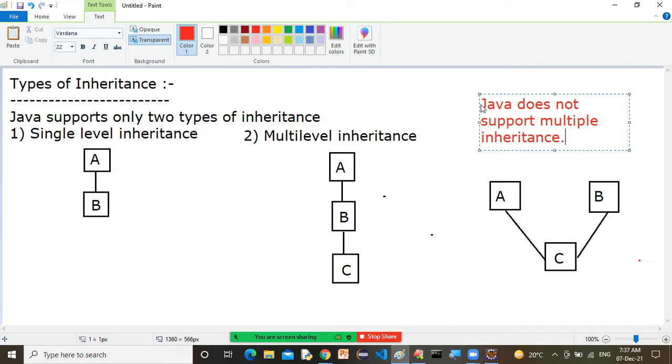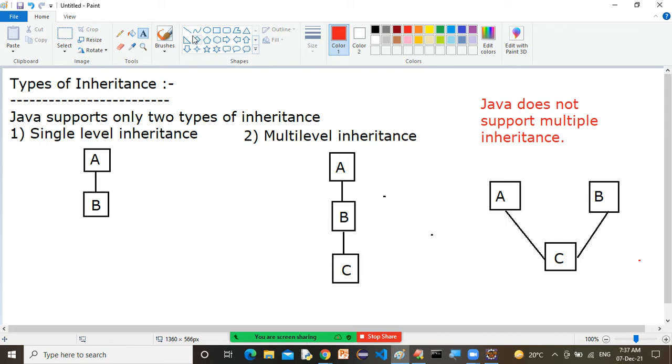And one more thing, there is a concept in Java called interface. By using interface, we can achieve multiple inheritance. Multiple inheritance is possible in Java, but not possible with classes. We have a separate concept called interface. By using the interface concept, we can achieve multiple inheritance in Java.